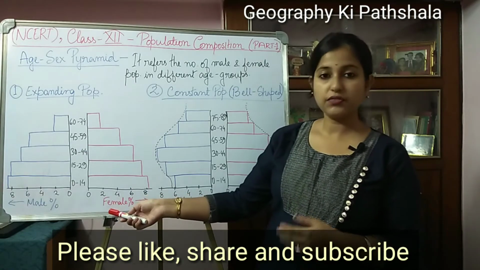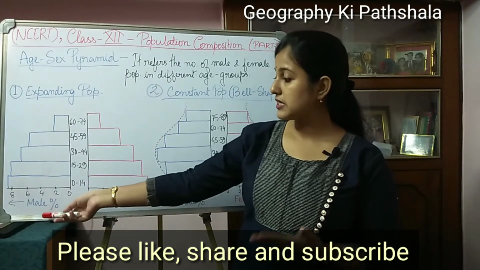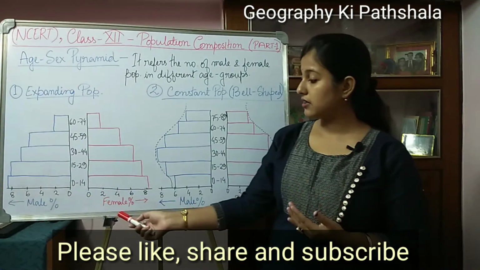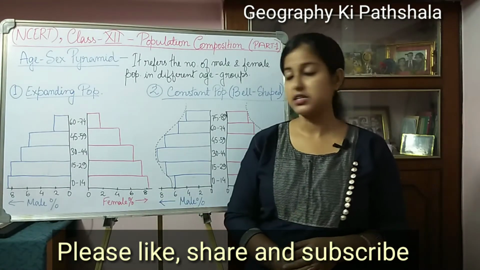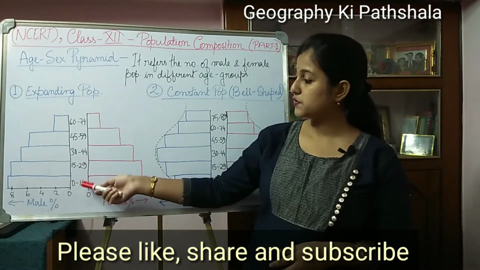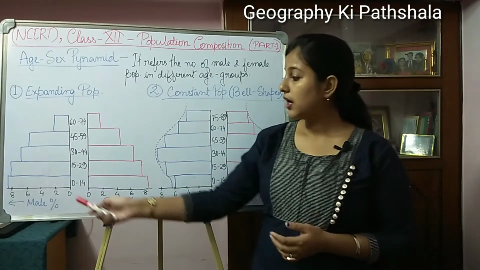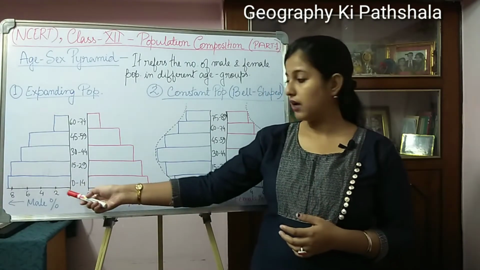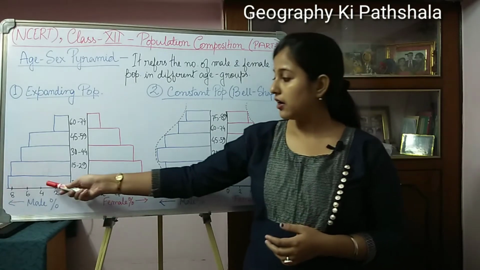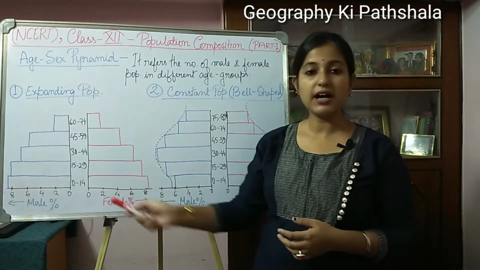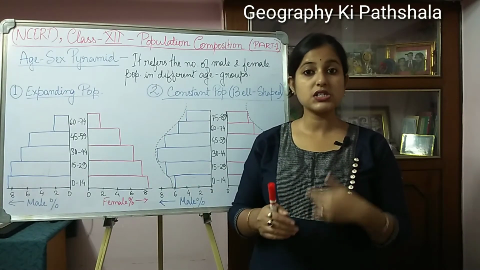So here in the graph, on the left hand side I am representing the male population in percentage, and on the right hand side I have shown the female population in percentage, and these are the age groups: 0 to 14, 15 to 29, 30 to 44, and so on. Now if we look at the base of the graph, the age group 0 to 14, you can see that on both sides the bars are quite expanding. That means the birth rate is quite high.